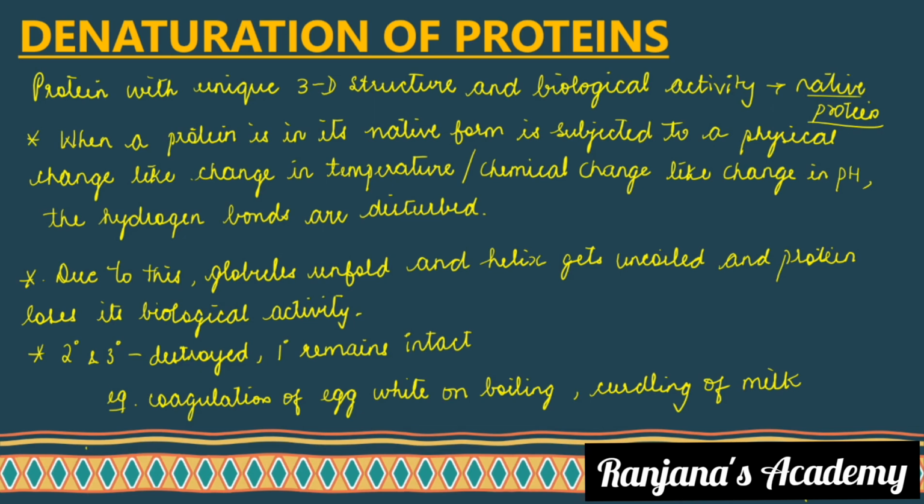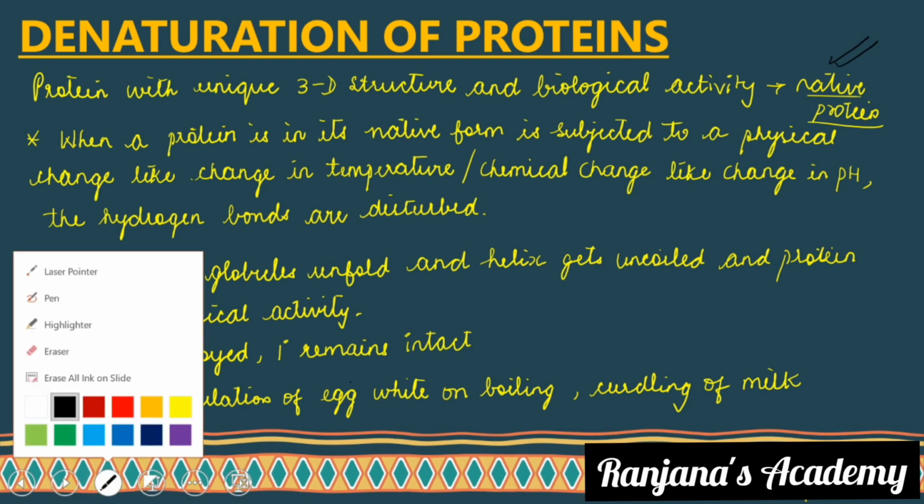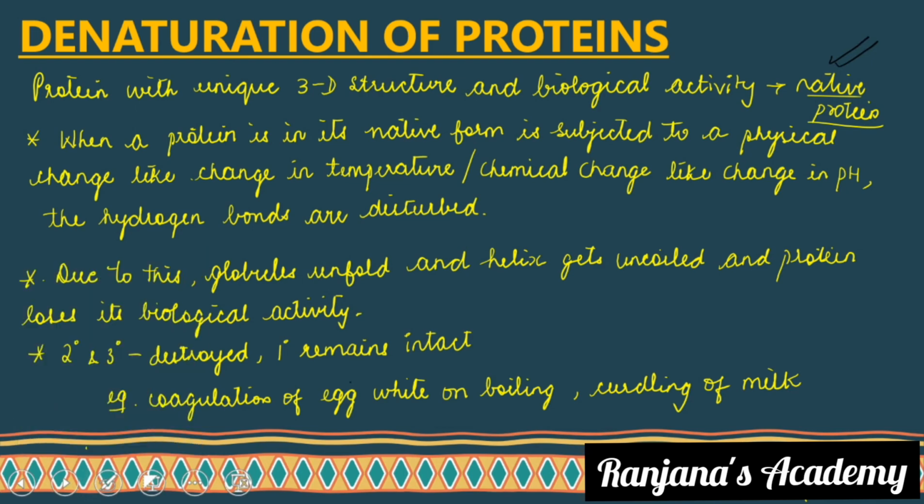Now let us see the last topic for today, that is denaturation of proteins. Proteins with unique 3D structure and biological activity are called native proteins. They have a 3D structure and a specific biological activity, so they are native.